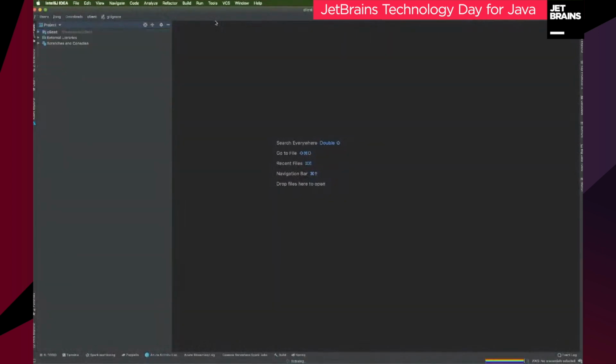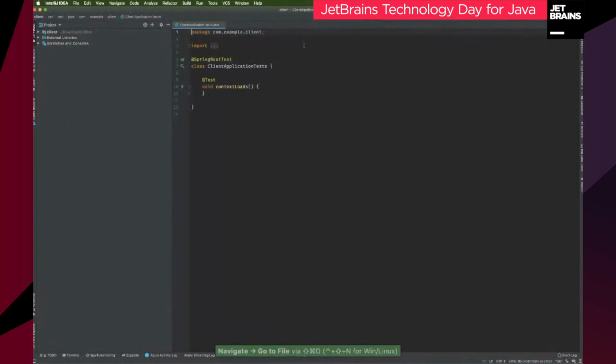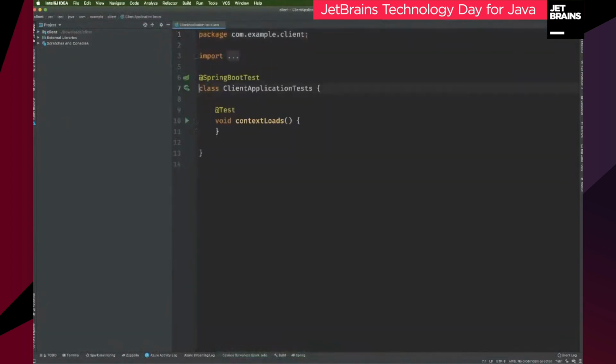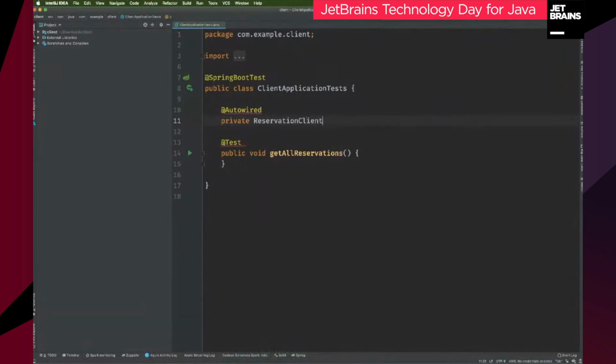And what I'm doing is I'm going to build a class that actually talks to the service that we've just built. Now, this class is going to be a simple client. Okay, so I'm going to go to my test, and here, it's not such a big deal to use the default one because we're just going to be doing one simple thing, which is get all reservations. And we're going to do that by injecting a reference to a Spring Bean called a reservation client.